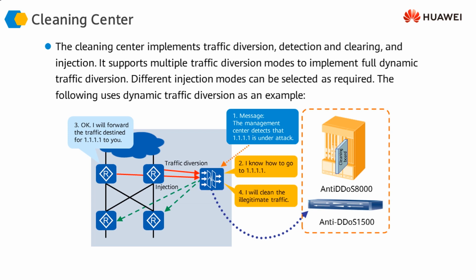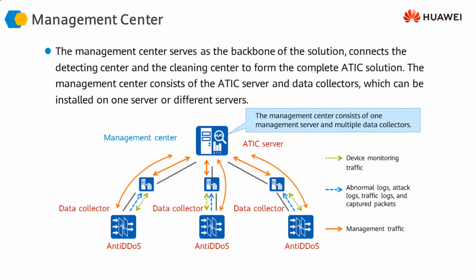The third component of the anti-DDoS solution is the management center. The management center consists of two components. One is called the ATIC server, and the other is called the data collector. Each data collector corresponds to one anti-DDoS detection and cleaning center, or to be specific, the cleaning center.